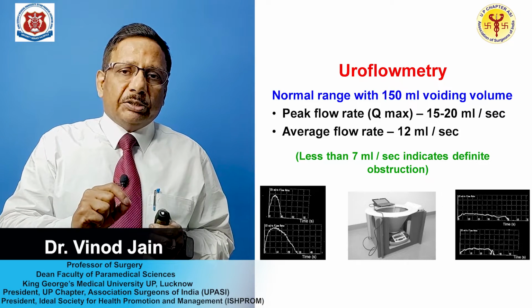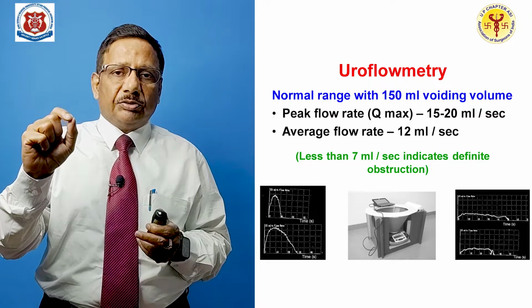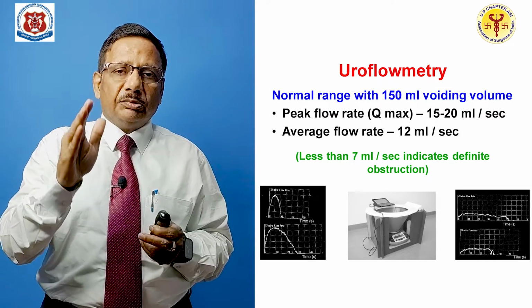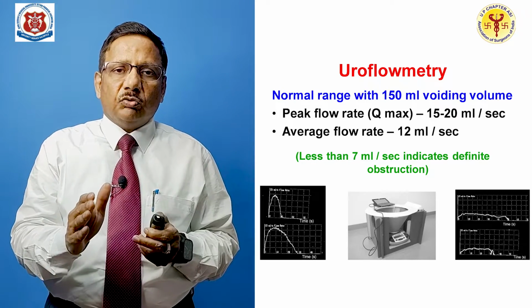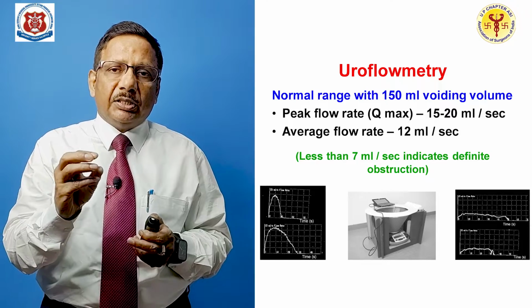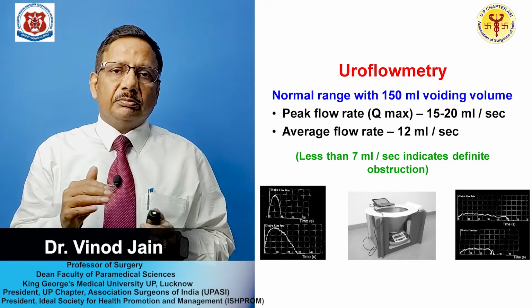Now, normal uroflowmetry: you can see the person passes urine in one go, one flow, reaches the maximum, then comes down. While on the right side, you can see the graph where the patient is not able to pass urine in one go to reach the maximum flow rate.